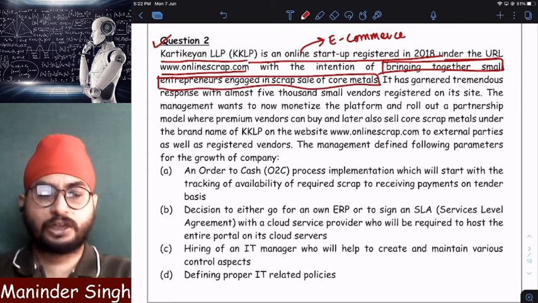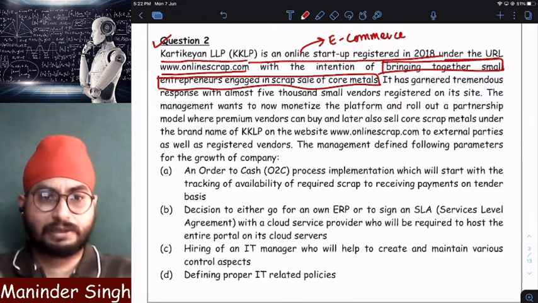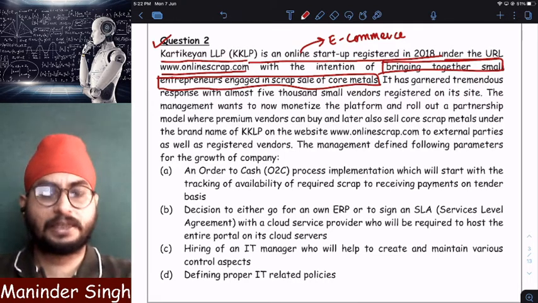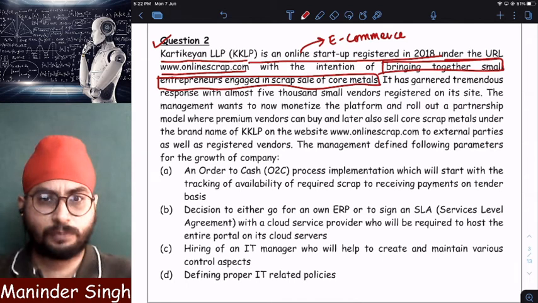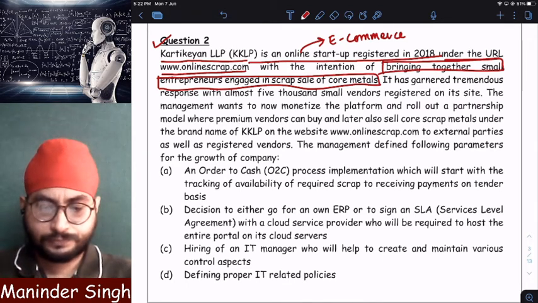Just like Flipkart, multiple buyers, multiple sellers it will bring on its website. Just like Amazon Pay, multiple buyers, multiple sellers are linked to each other. In the same way, KKLP is also an e-commerce business. It's a startup business which wants to bring small businesses to register on its website.